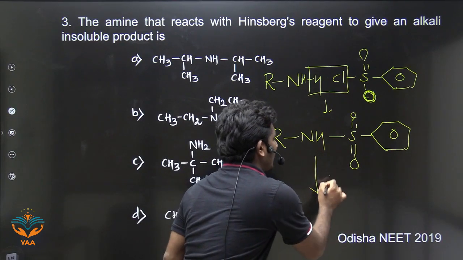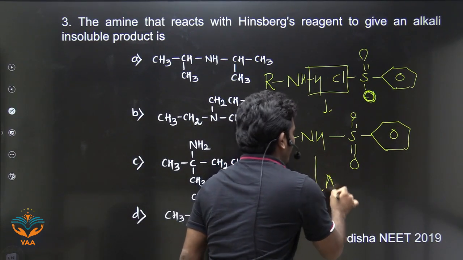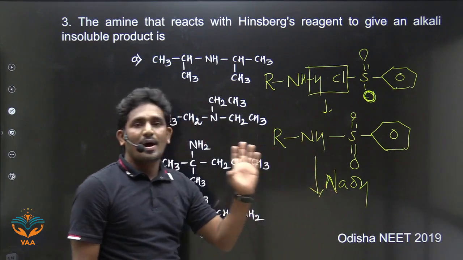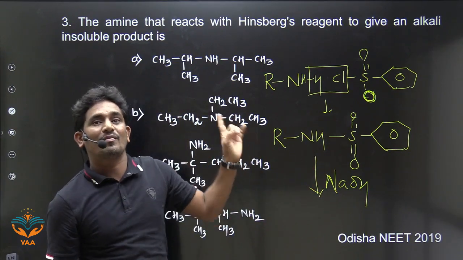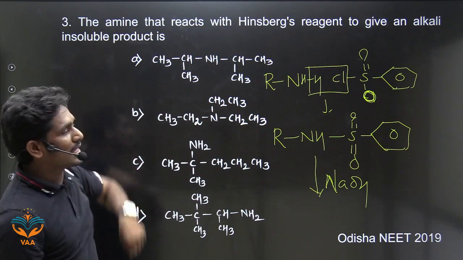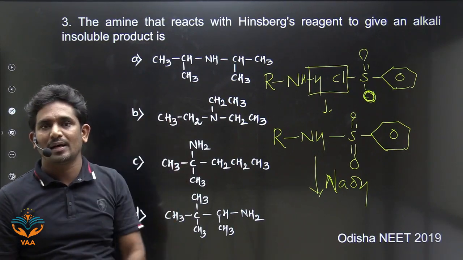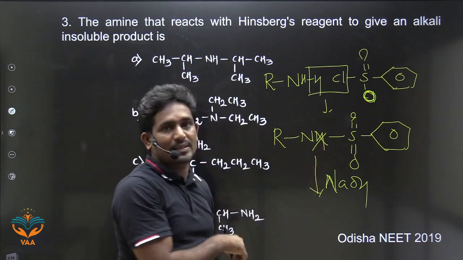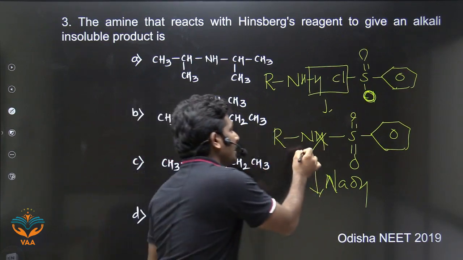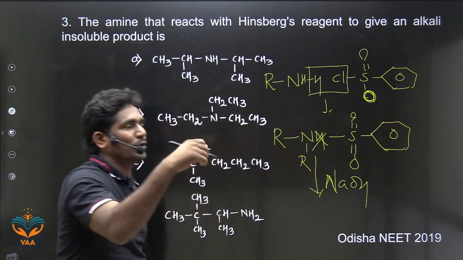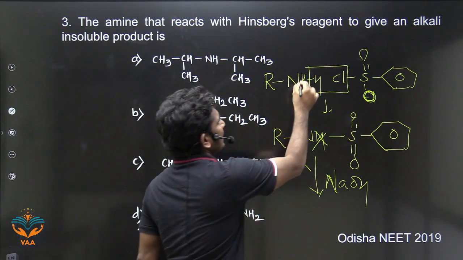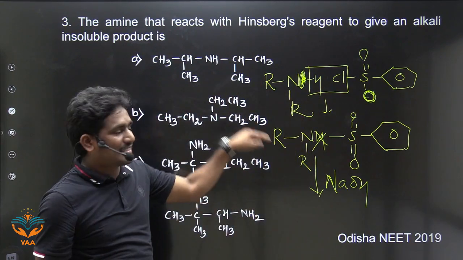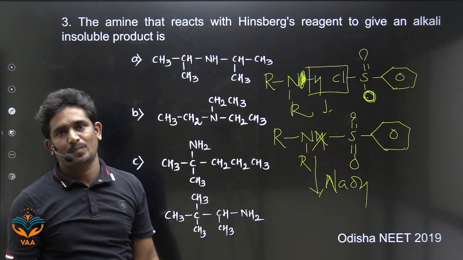If you add one alkali like NaOH, this compound is dissolved in alkali. But what is given here? Insoluble is given. But here there should not be a hydrogen. Instead of this hydrogen, there must be some R group, any other alkyl group. Then only that is insoluble in alkali.